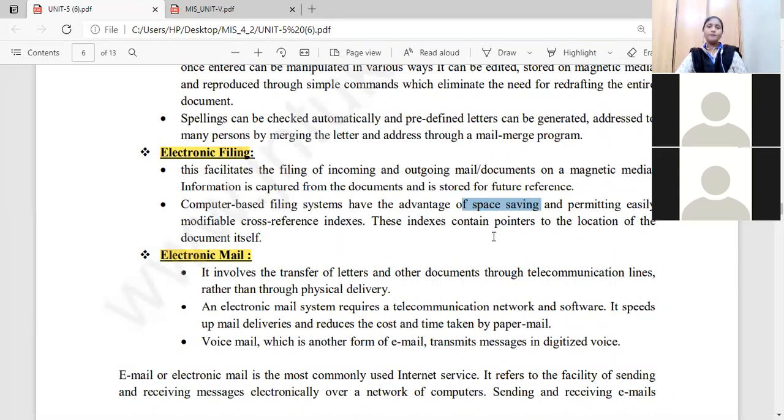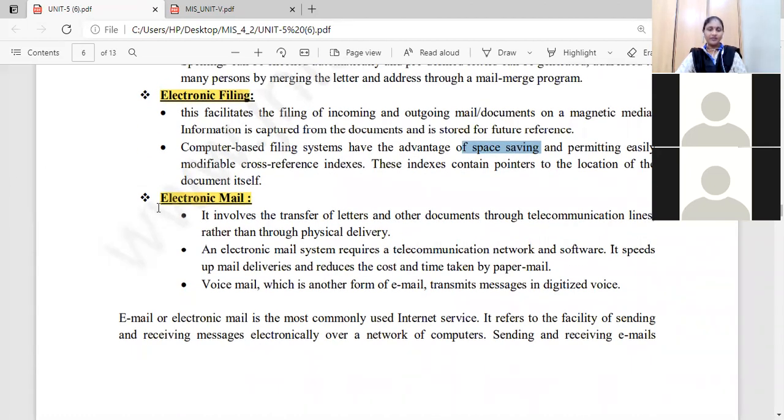Suppose you are going to save your project files, or you are preparing the documentation of your project. How are you going to save things, how are you going to provide the indexes for maintaining that particular file? So what is the purpose of that particular index? It contains pointers to the location of that particular document itself. So that is the purpose of electronic filing.